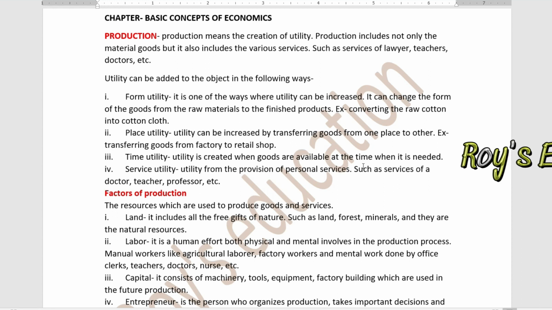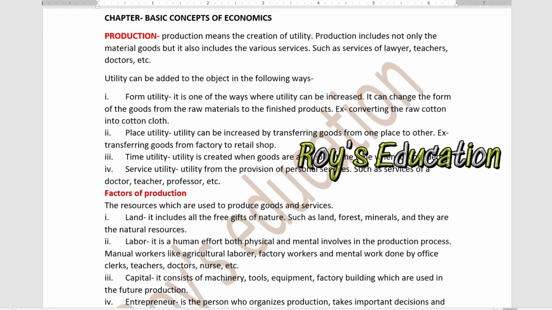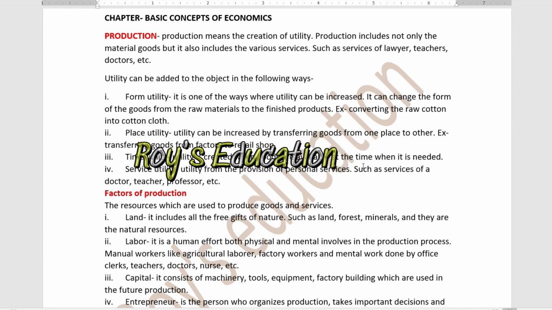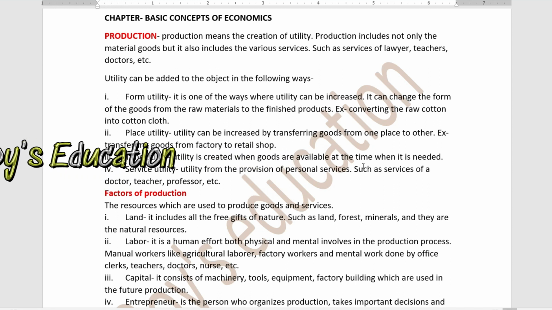Service utility means utility from the provision of any personal services, the services of a doctor, teacher, or professor. When you get any sort of service from a teacher, a doctor, or a professor, that is service utility.